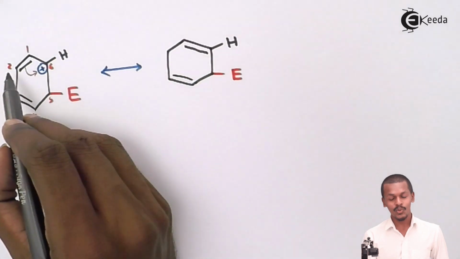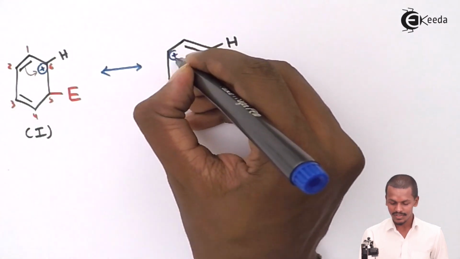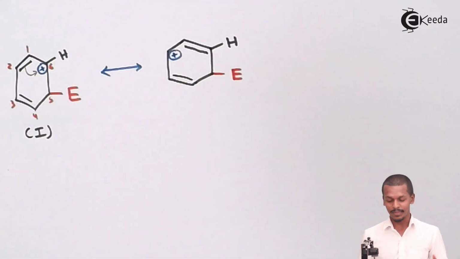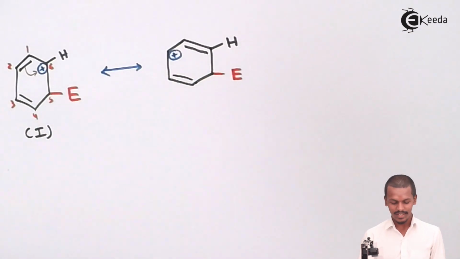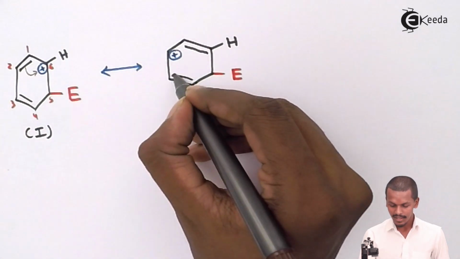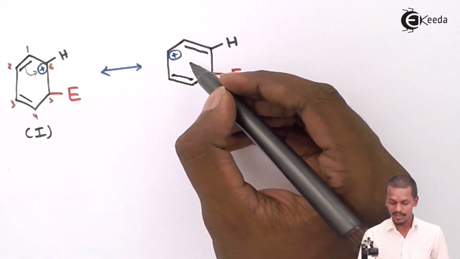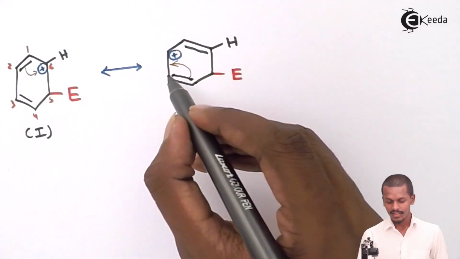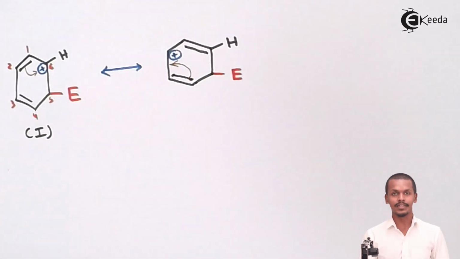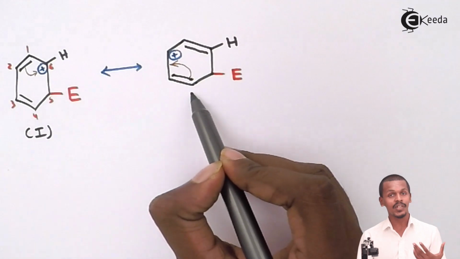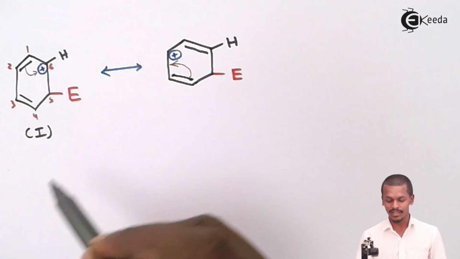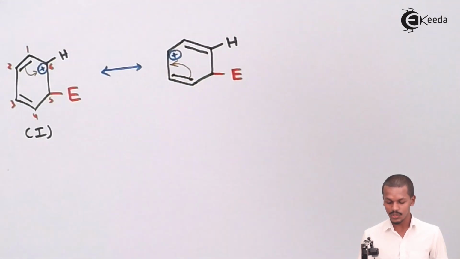But carbon number 2 will have a positive charge, that is, a carbocation. And now, so as to make this stable also, the delocalization would take place in such a manner that this electron will shift over there onto this carbon atom so as to neutralize the carbocation, and that is the reason it will form a bond over here, and we could see that the positively charged carbocation will be represented over here. So therefore the structure could be represented in this way.